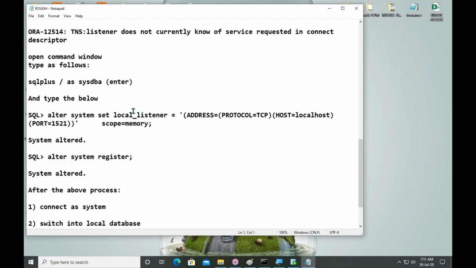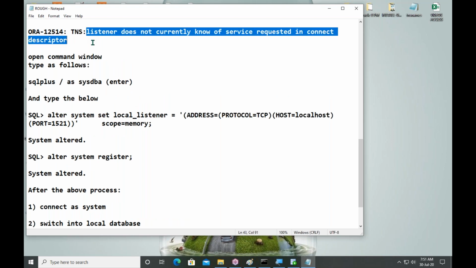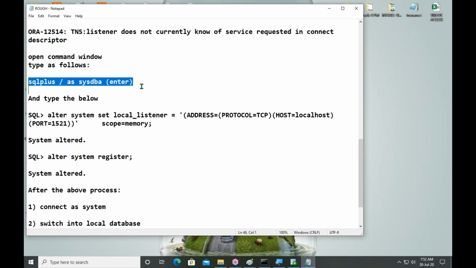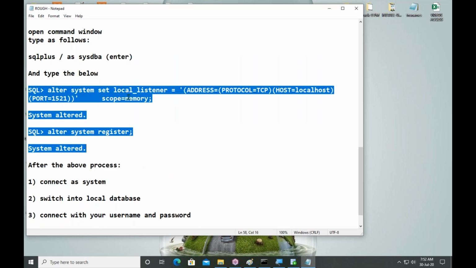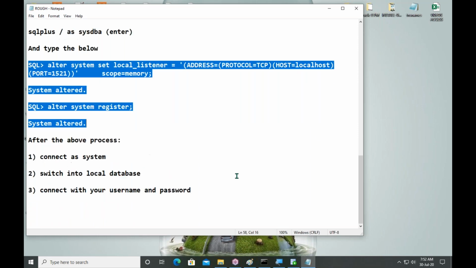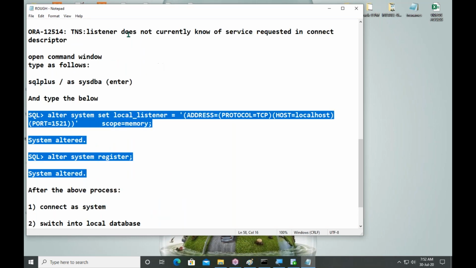This is the error you are getting. In that case, connect as sysdba and type this command. Type these two commands. Then definitely your problem will be resolved. So many users will get this error.